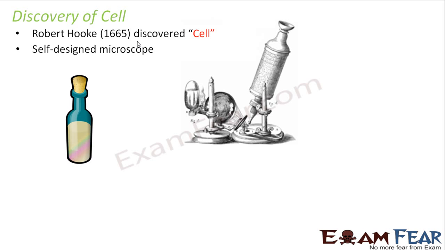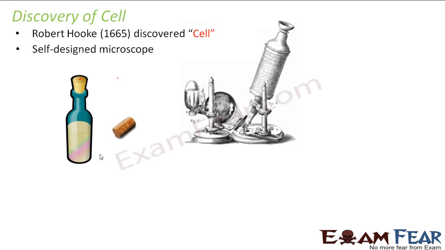You know, cork is related to a bottle. I mean, when you have a bottle, the lid of the bottle in this form, as you can see in the picture, this is a cork. So a cork looks somewhat like this. This cork is actually made from the bark of a living tree. So the bark of a tree is used to make this cork.